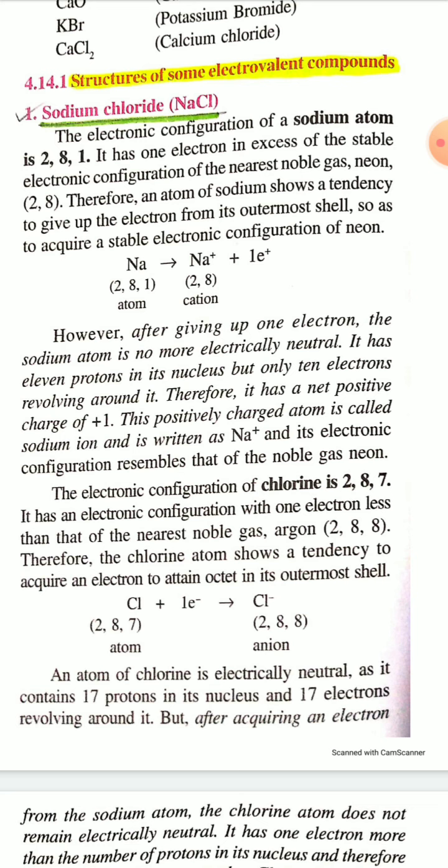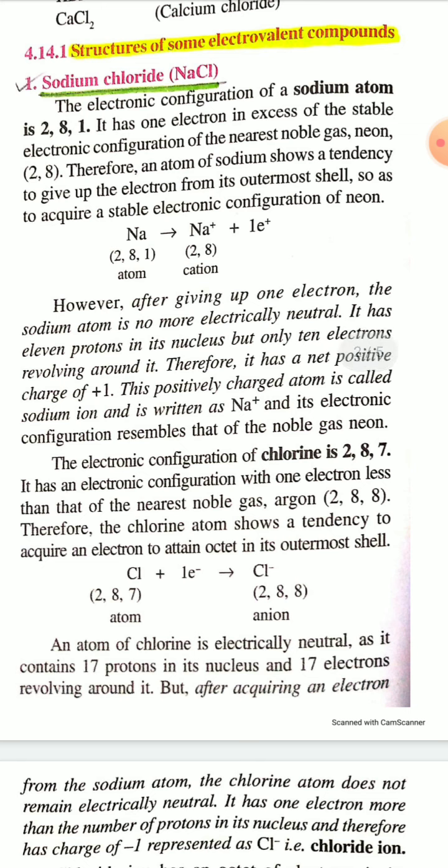Similarly, chlorine has atomic number 17, that is, electronic configuration 2, 8, 7. So in a chlorine atom, the valence shell contains 7 electrons. If a chlorine atom gains one more electron, its valence shell becomes octet filled. So, to attain the stable or noble gas electronic configuration, the chlorine atom gains one electron to form the chloride anion, Cl minus anion.